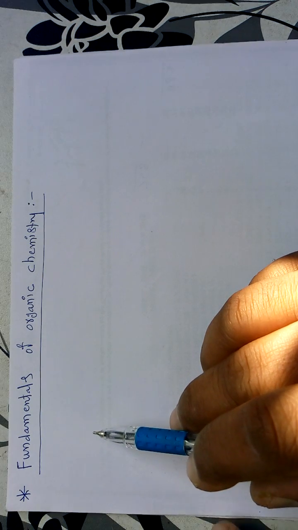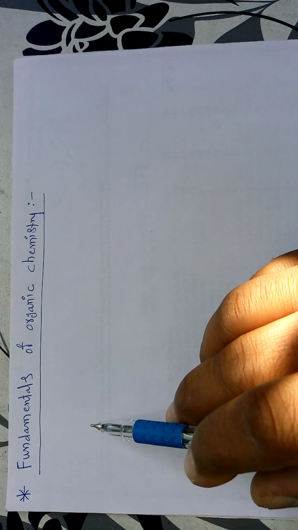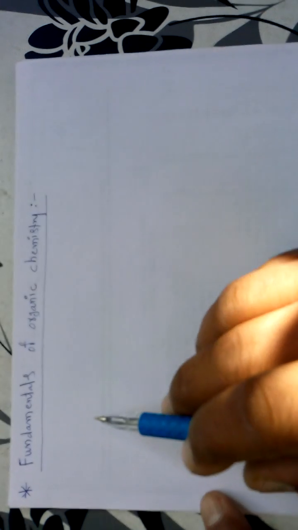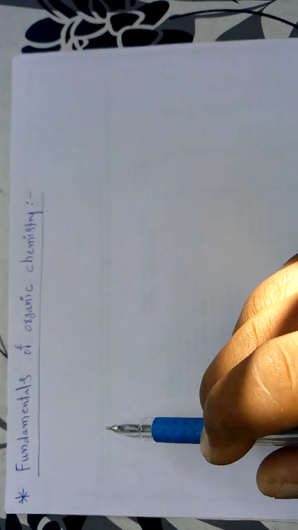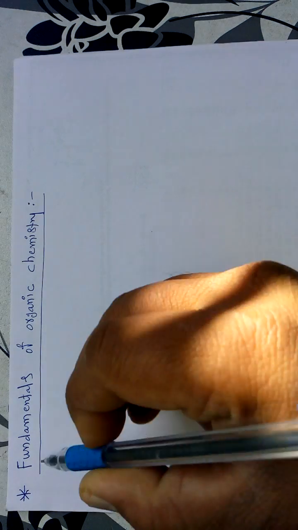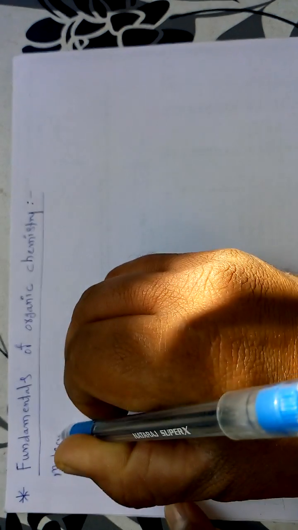We know that organic molecules are made up of a number of atoms. These atoms are arranged together in an ordered manner in order to form the molecules. So we are interested in studying these molecules.